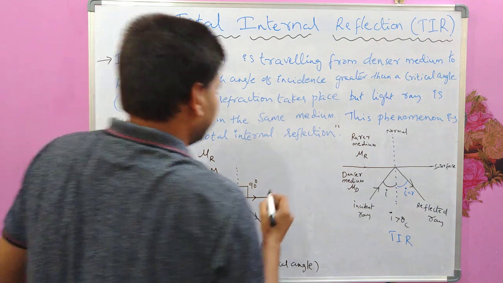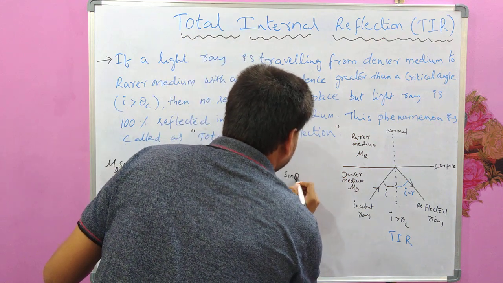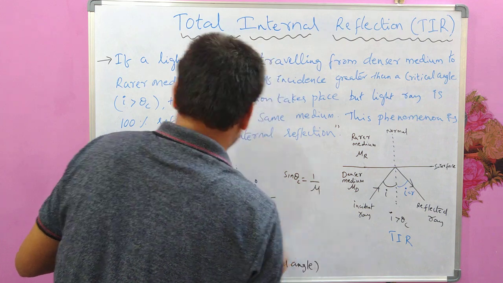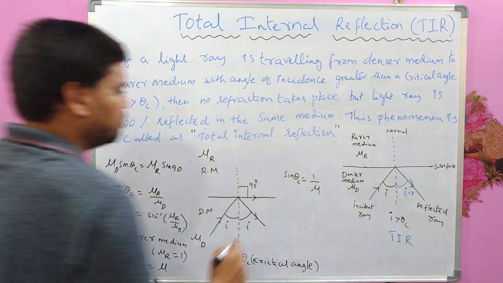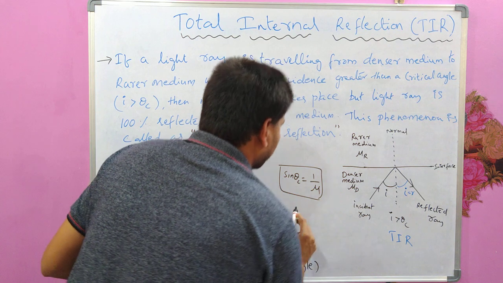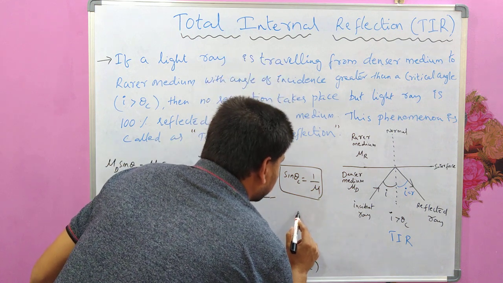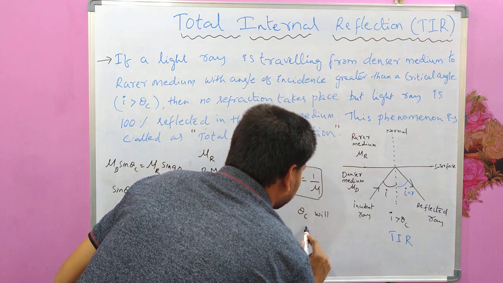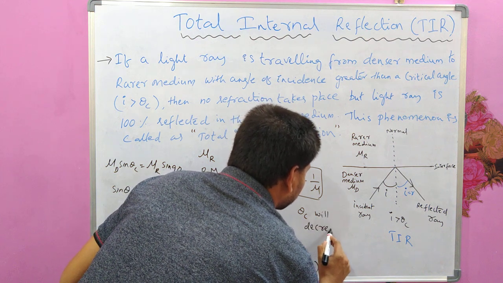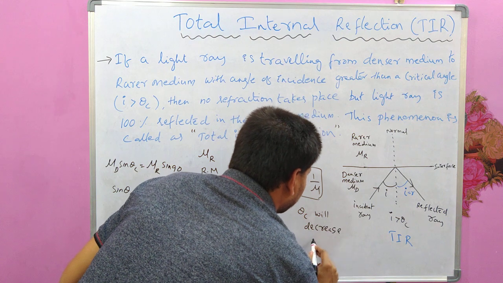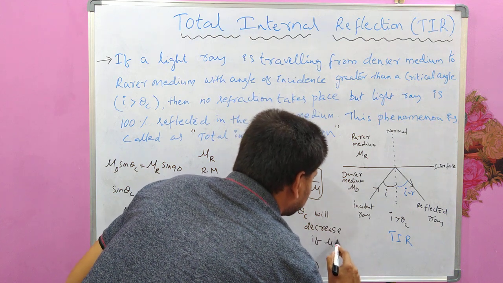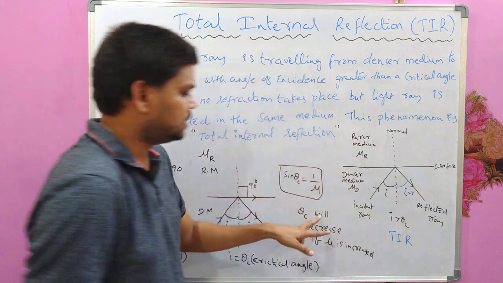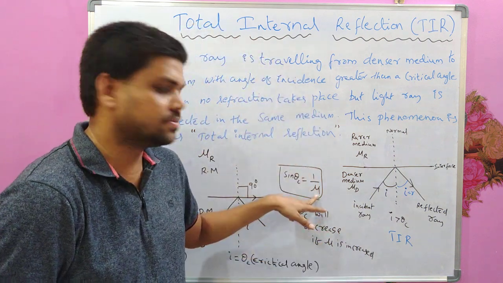Then the formula would be sin theta c is equal to 1 by mu. Now if you see, theta c will decrease if mu is increased. Theta c will decrease if mu is increased.